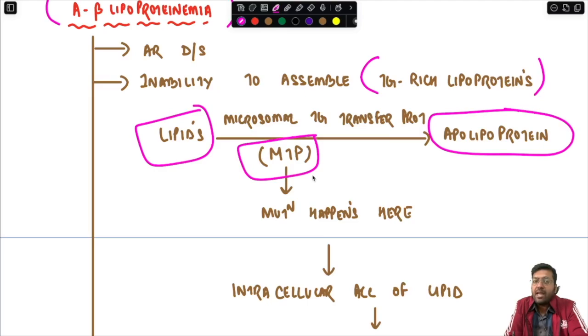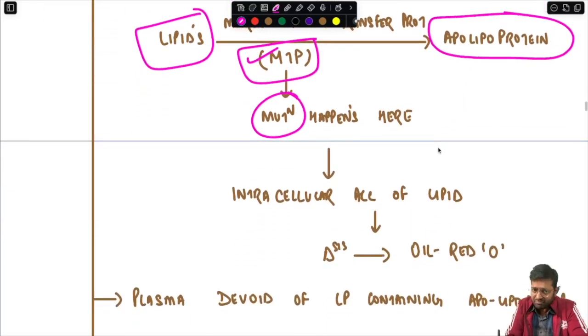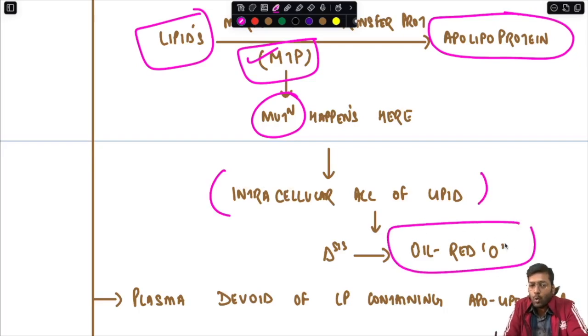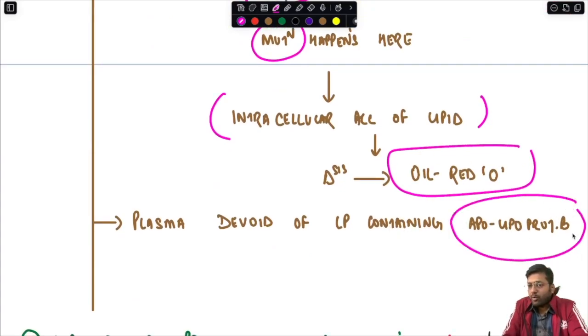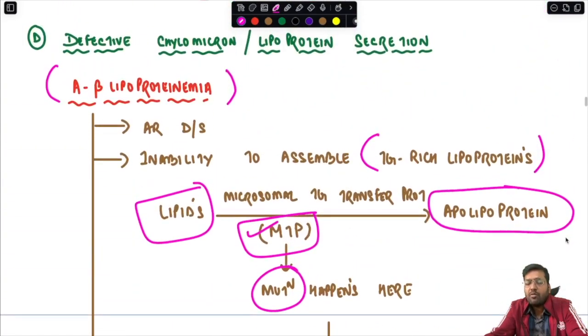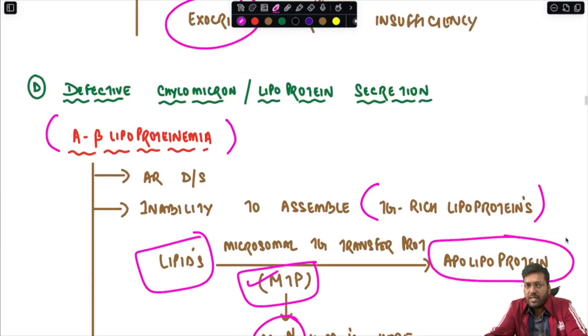In abetalipoproteinemia, there is a mutation affecting the MTP, which helps in the transfer of lipids to apolipoprotein. Because of this mutation, there is an intracellular accumulation of lipid, and the diagnosis is made by a special stain, oil red O. Plasma here is devoid of lipoproteins containing apolipoprotein B. So this is in short about abetalipoproteinemia, that is, the defective chylomicron or lipoprotein secretion.